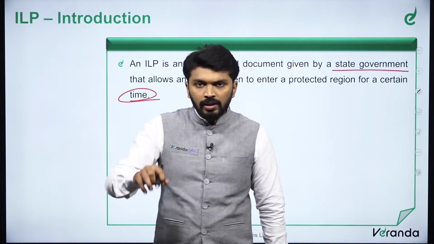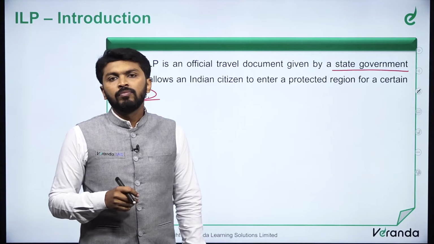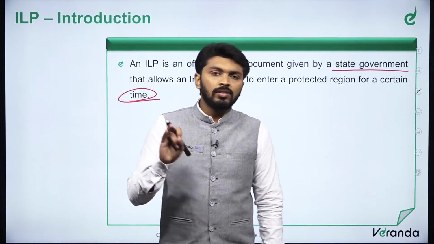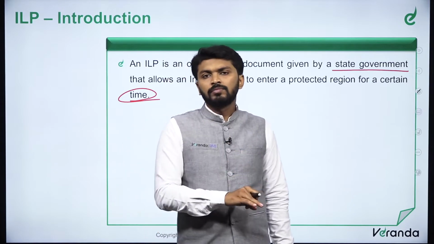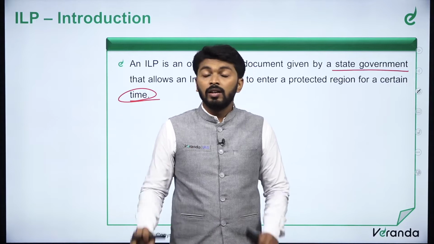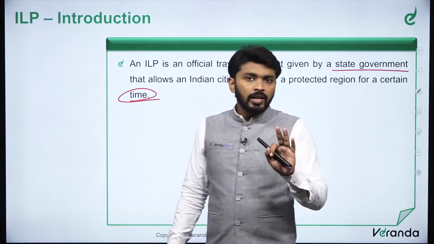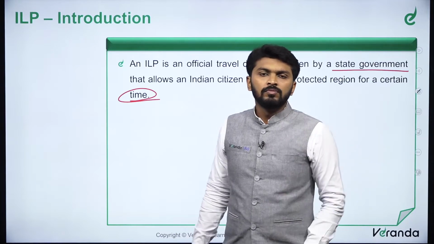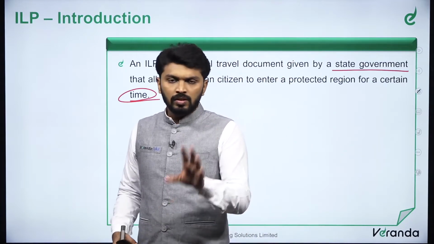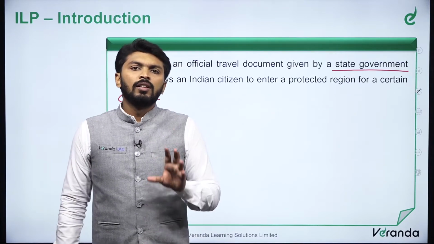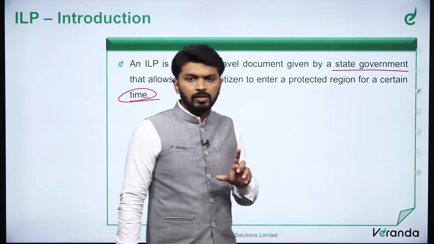If you are entering any foreign country, you need a passport and you need a visa. Either that visa has to be obtained prior, or it will be given to you at the time of your landing, that is visa on arrival. Anyway, you need to get a visa. Visa is the permission that a foreign country gives that this person is visiting this country for this purpose and will be staying in this country for this particular time. So this is what visa is, right?